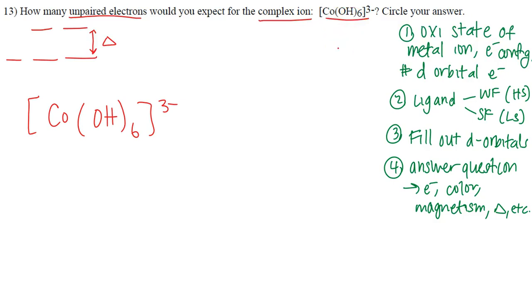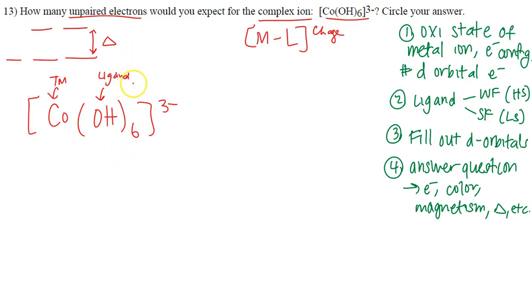With this type of question, there are a lot of little details you must know. So you have to write notes for yourself. Number one, you want to look at this complex ion and identify the transition metal. Here's a transition metal right here. They're asking for how many unpaired electrons are in cobalt's d orbitals within this complex ion. You also want to focus on the ligand. A complex ion means you're going to have a metal, a ligand, and some sort of charge. And that's exactly what we see here.